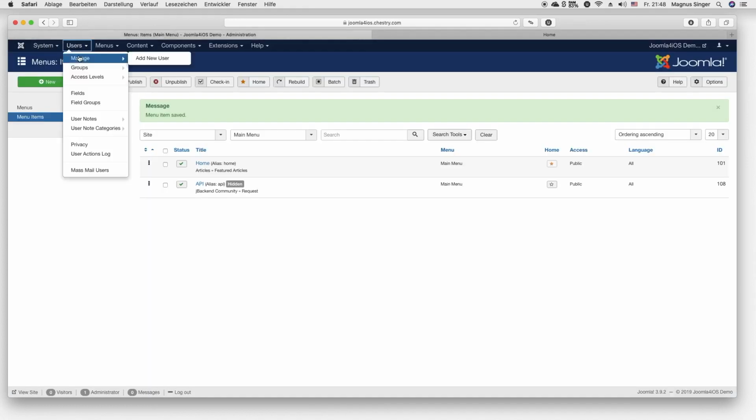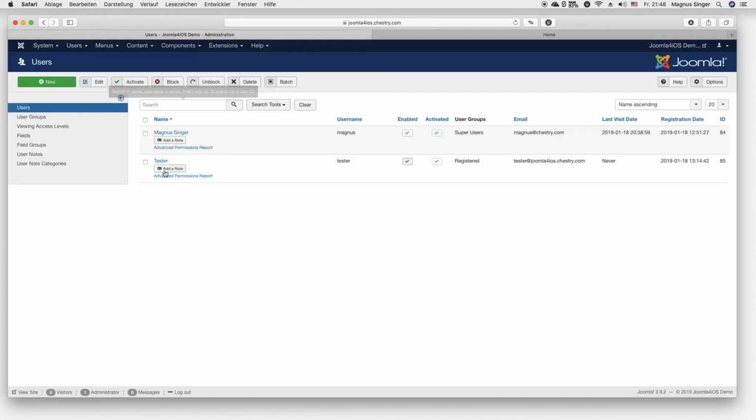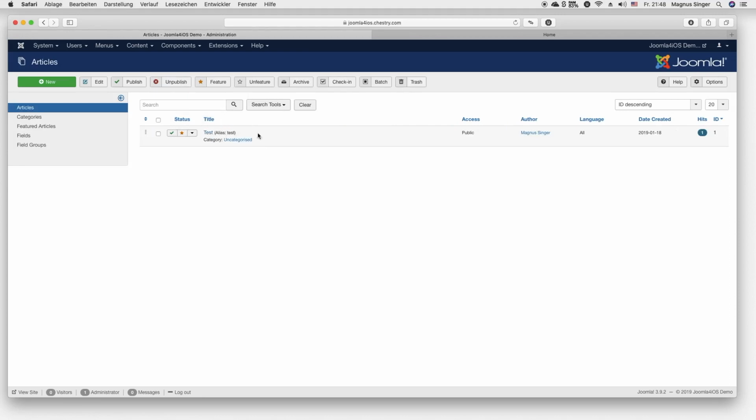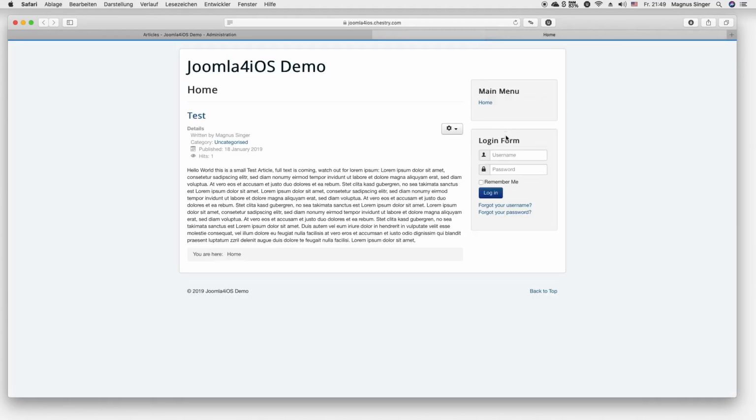Going to the backend, as you can see, I have here my super user account and a tester demo user for us later to test the login inside the framework. So I have one tester in the user and I have one test article. We will work with both of these. So yes, and now to the menu item. As you can see here, it's hidden.